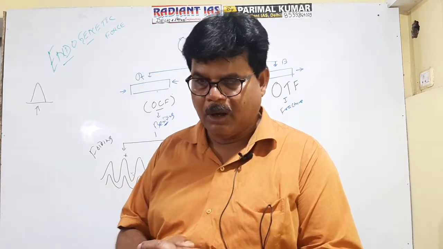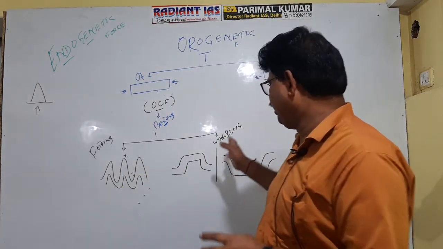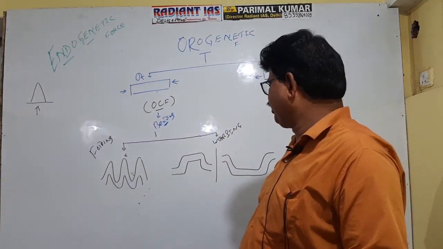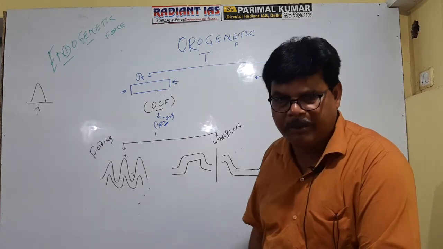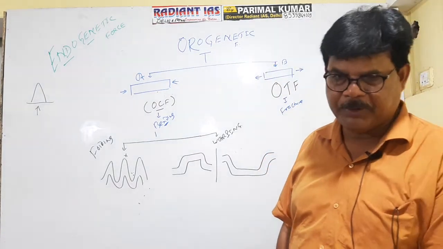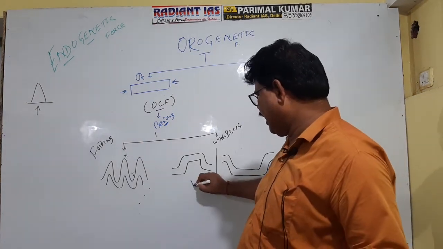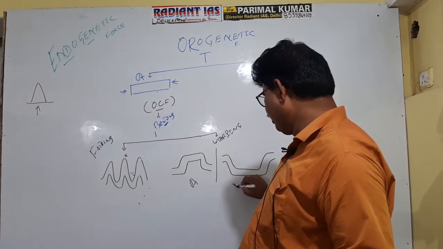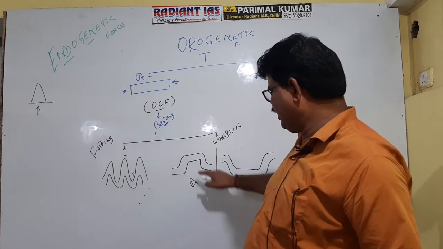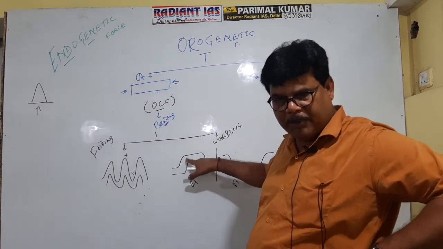On the other hand, the type of bending in which no anticline and syncline are formed is referred to as warping. There are two types of warping. This is X, this is A and this is Y, and this is B. In case of A, there occurs upliftment of the rock.